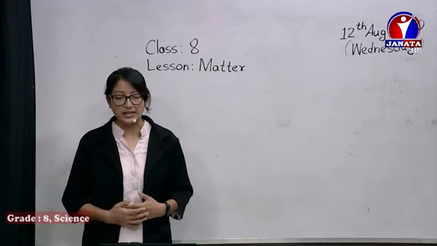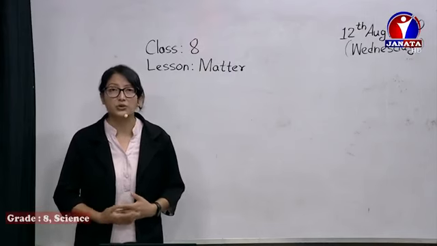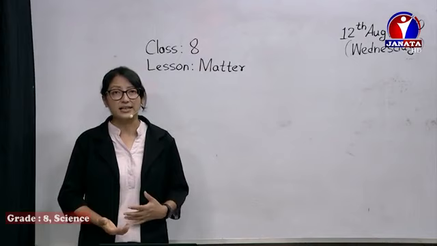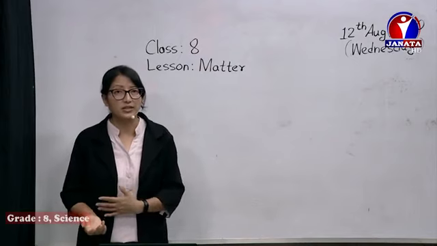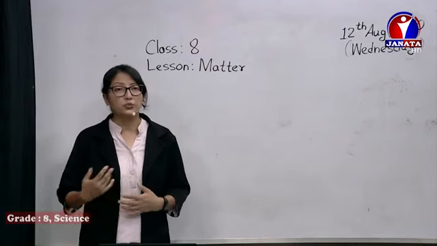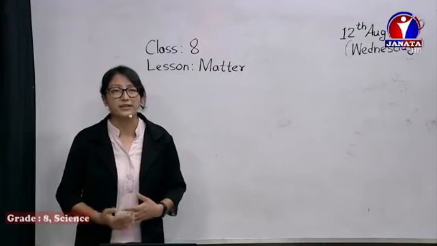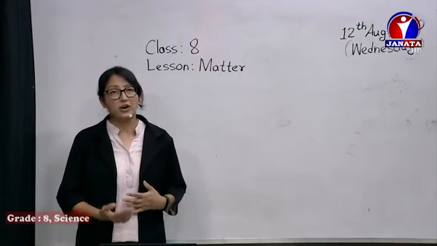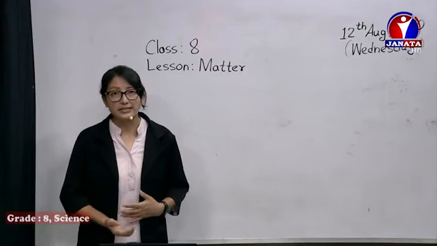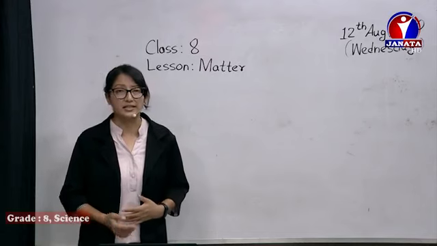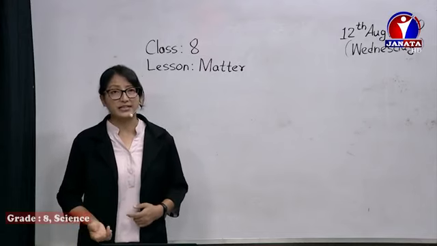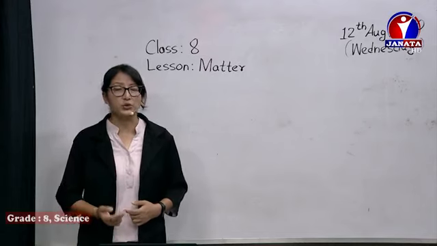So what are pure substances? Pure substances are substances like elements. You've already learned about this, and we'll be learning more about elements and compounds separately. Pure substances like elements and compounds consist of their own type of atoms. They do not have any other substances mixed in them. So elements and compounds are called pure substances.